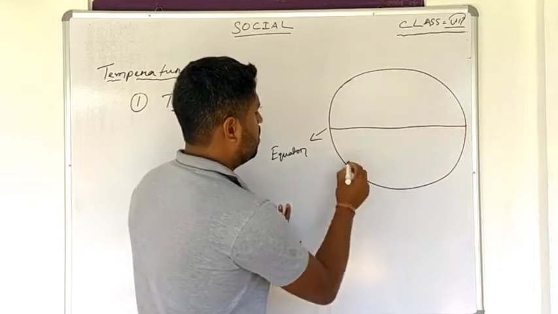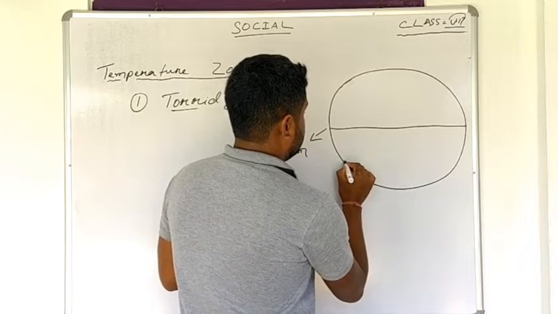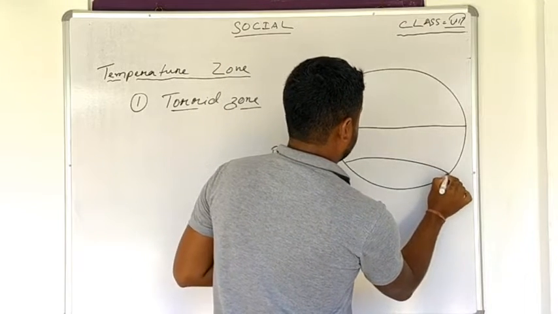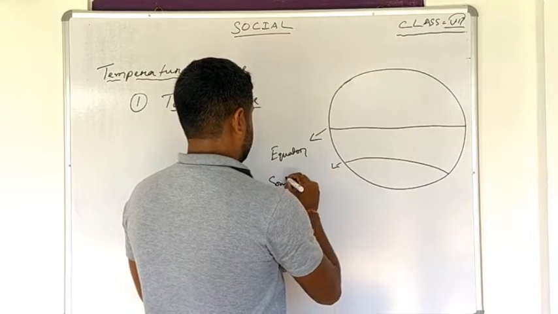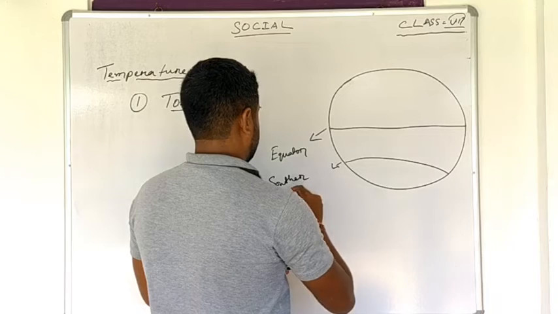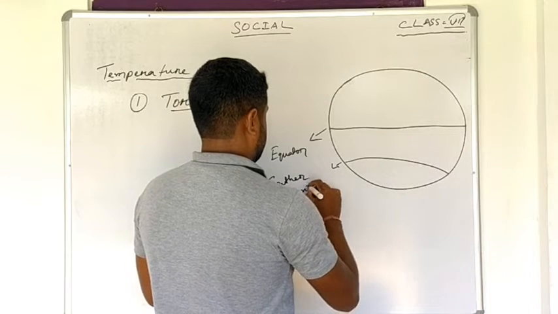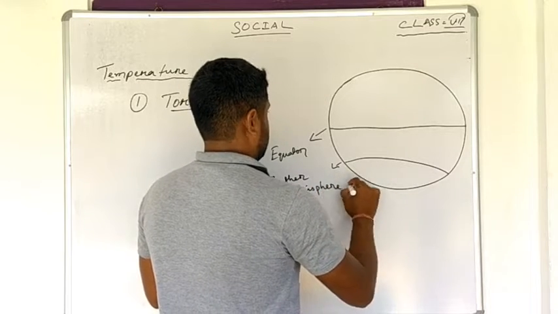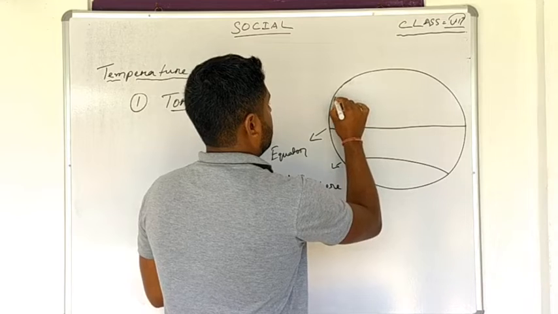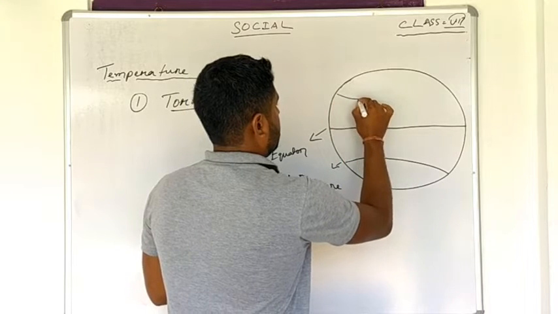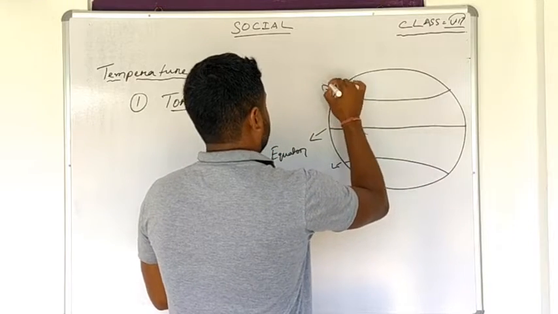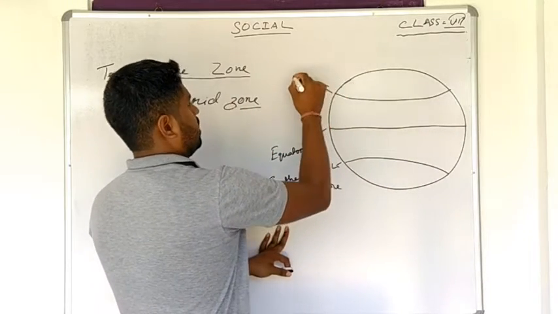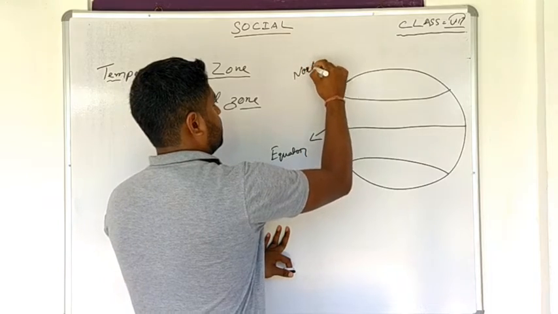This is your southern hemisphere. This is your northern hemisphere.